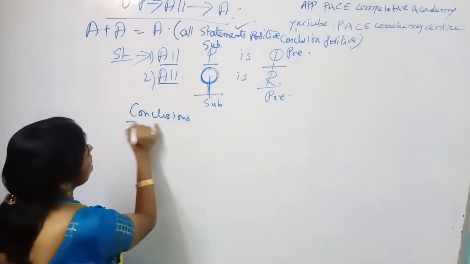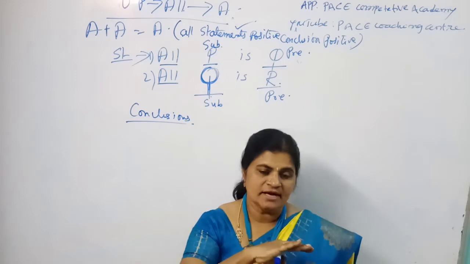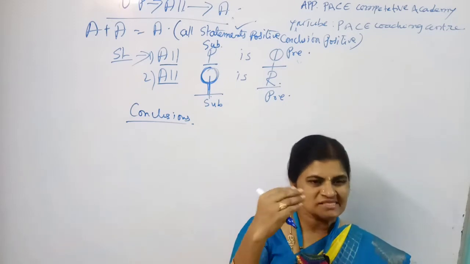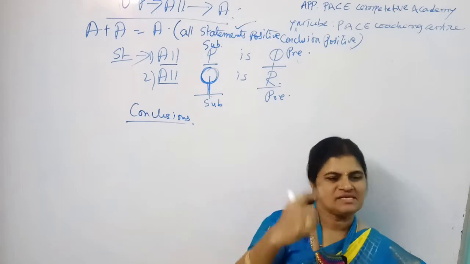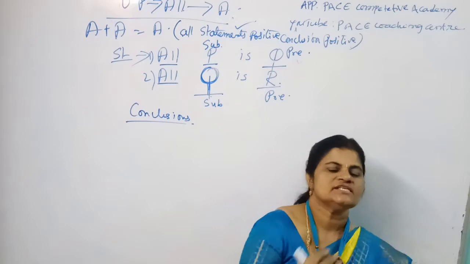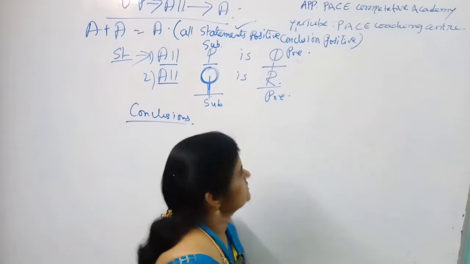How many actual conclusions are we having? Four varieties of conclusions. But the examiner won't mention the varieties of conclusions. While seeing the conclusion, you must remember, oh, this one comes under this type of conclusion, like that only. For our sake only, the names of the conclusions are given.